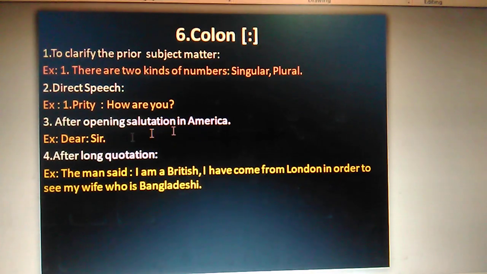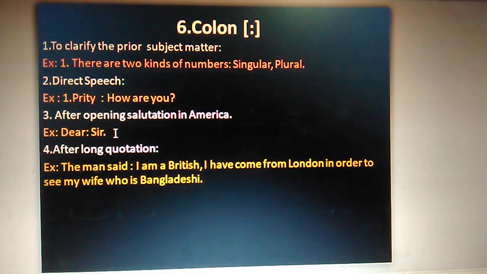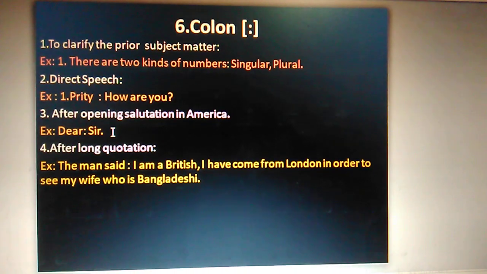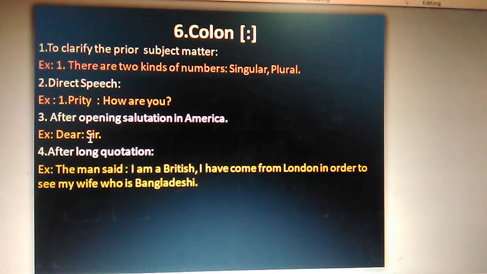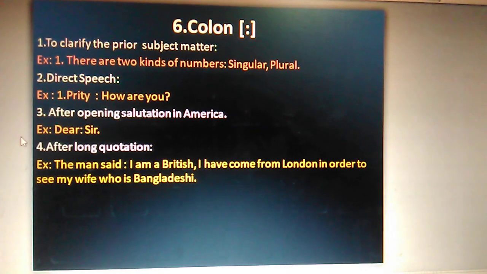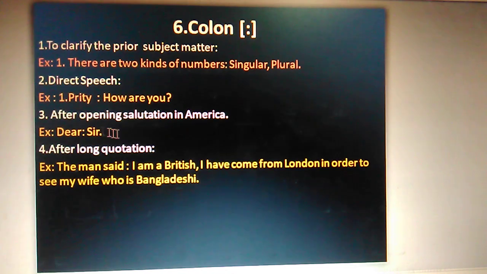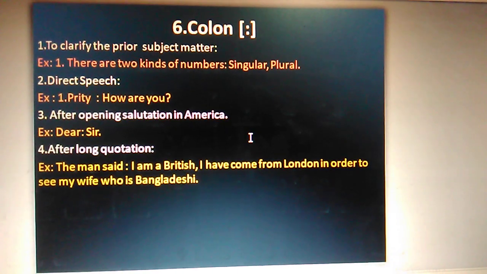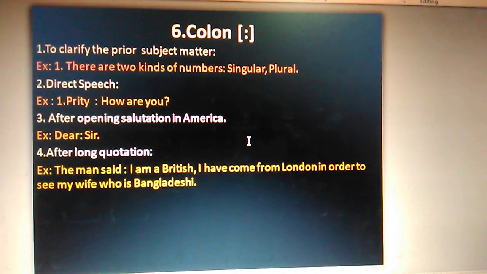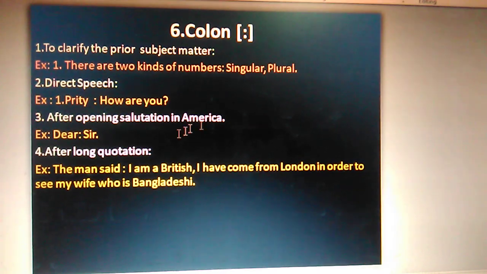After opening salutation in America, it is not used in our country. Most of the time we follow the British style, but this is the American style. You can write the salutation putting the colon after the addressing word or salutation like this. Look here, dear, then colon, then sir. After long quotation, we know in case of the direct speech, most of the time we use comma. But when it is a long quotation, there is a long space, then we can use colon here like this one.